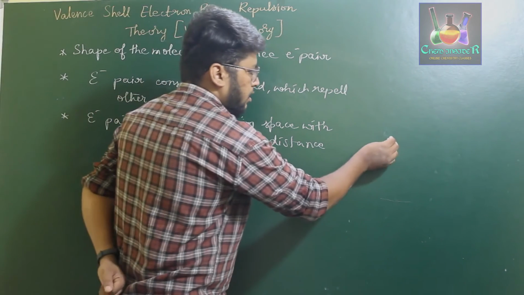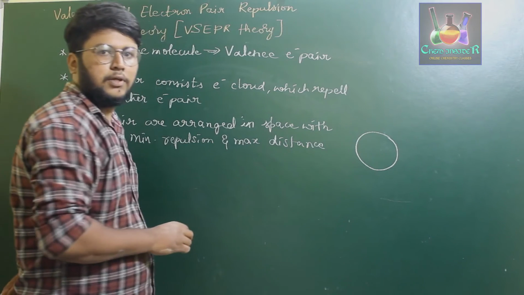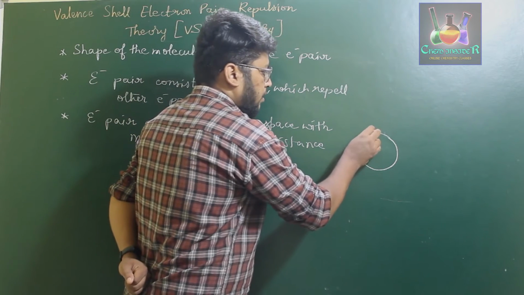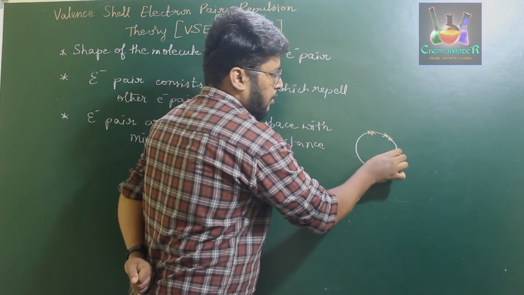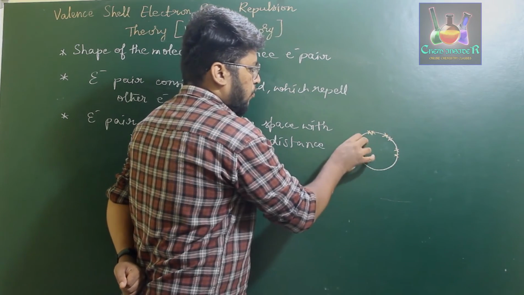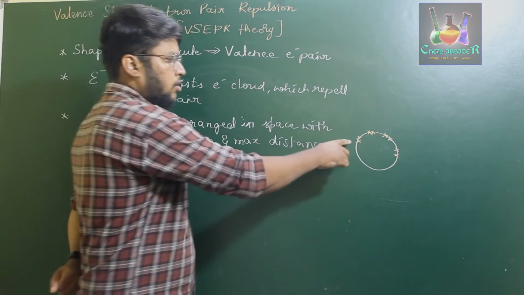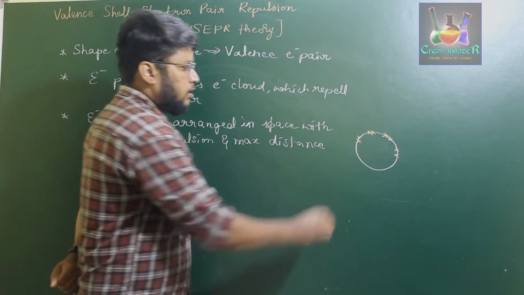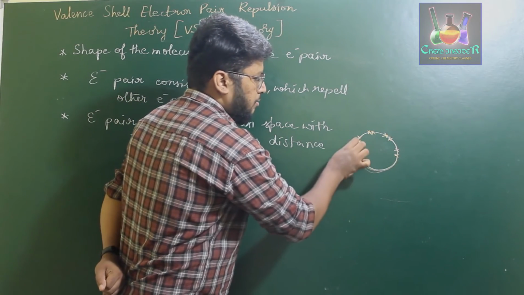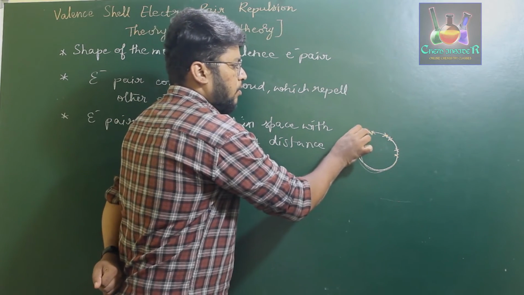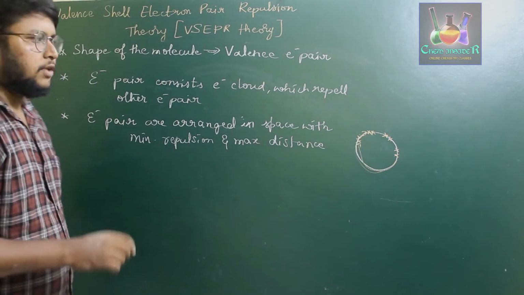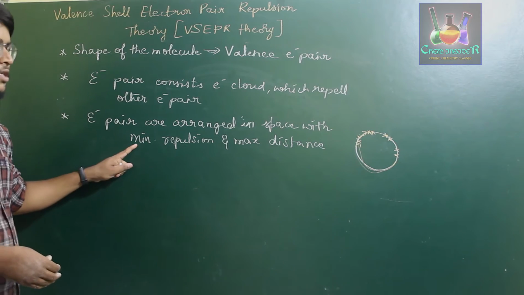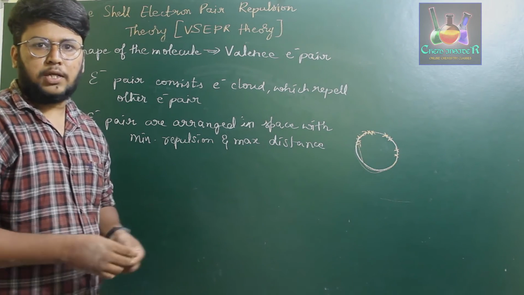Now, if you consider a valence orbital of an atom, and it has, let us say, 8 electrons, that means there are 4 pairs of electrons. Those 4 pairs of electrons cannot be arranged in such a way, like as I have written over here. That is because these two pairs have maximum distance and minimum repulsion, but these two have minimum distance and maximum repulsion. Therefore, they arrange themselves accordingly, with minimum repulsion experienced, which represents the maximum distance possible.